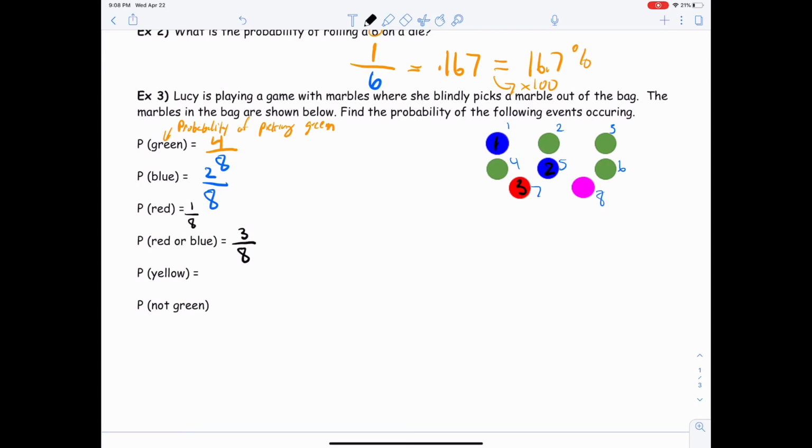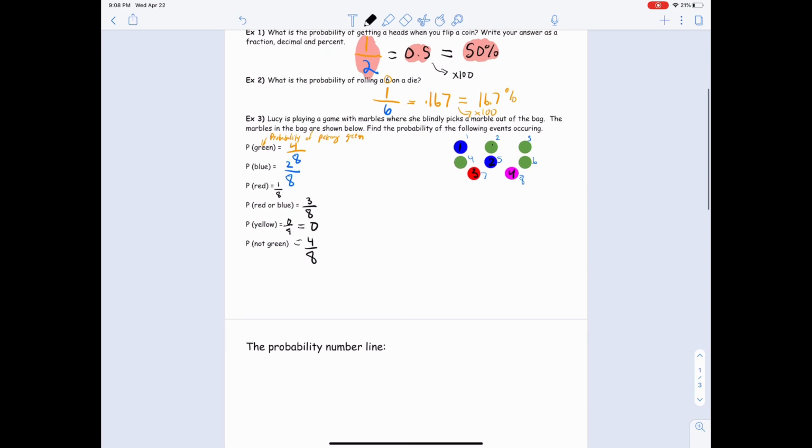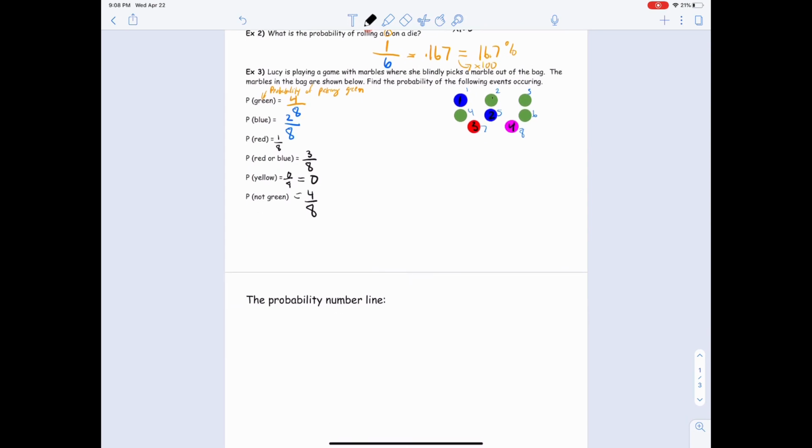Probability of yellow, that's 0 out of 8. That's a 0 probability. That's never going to happen. And then probability of not being green, well, how many marbles are not green? There's 1, 2, 3, and then 4 right there. So that's 4 out of 8. All right. So those are some examples there.